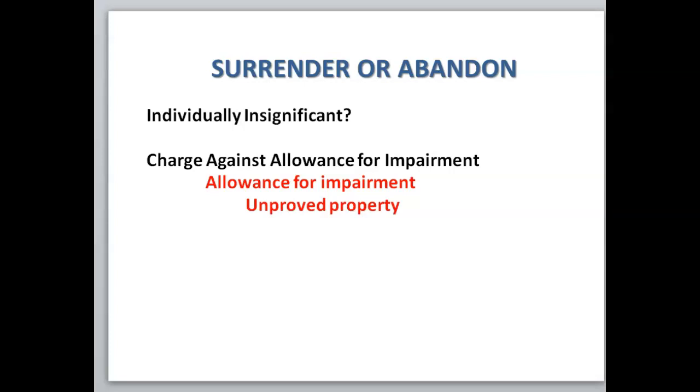If it's individually insignificant, again, these are the grouped properties, and you determine one is going to be surrendered or abandoned, you would debit the allowance for impairment and credit unimproved property.